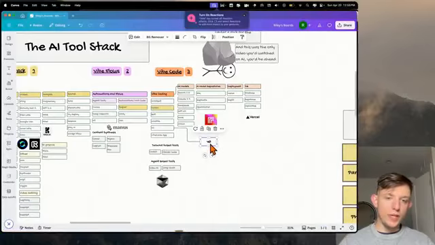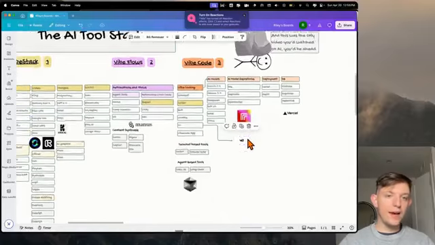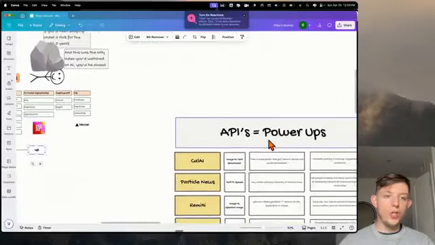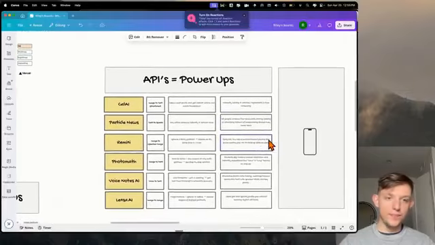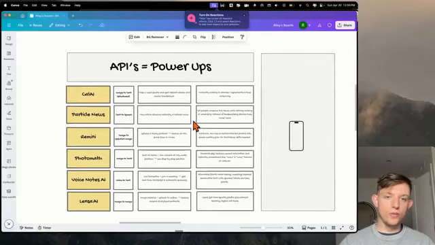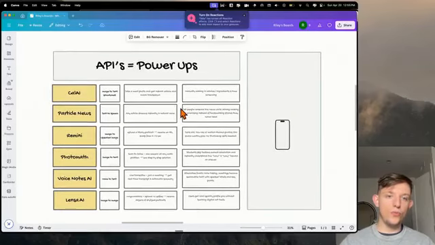All right, so we just used AI to create a website, a landing page, and we put AI-generated images and videos within that website. But what if we actually want to create an app that uses these AI power-ups or APIs? I call APIs power-ups because these are external tools that you can add to your app, and it creates really cool features. So I want to start off with some examples.